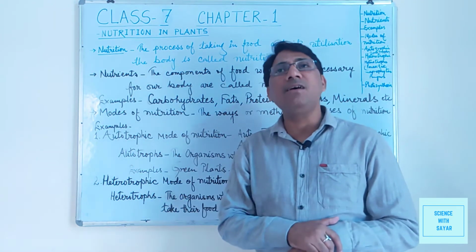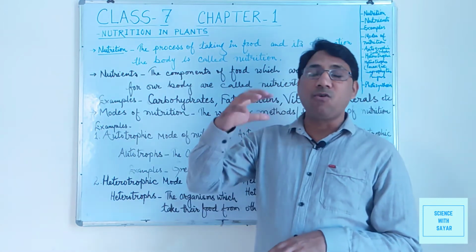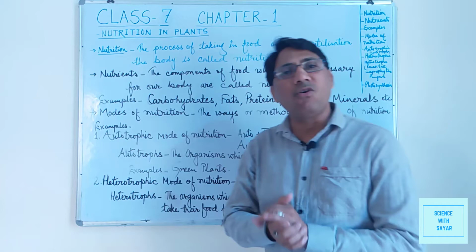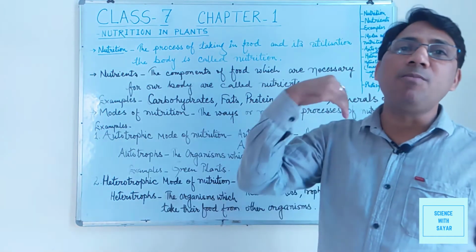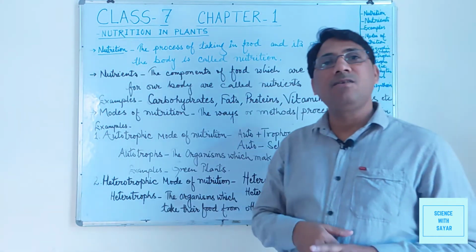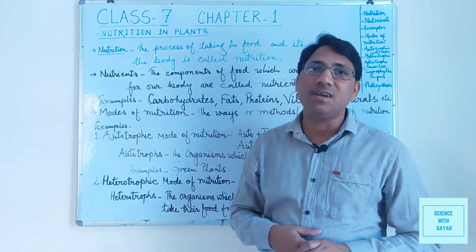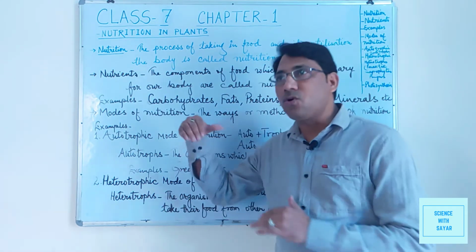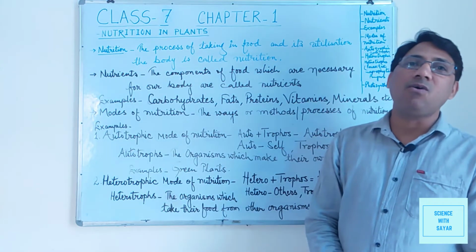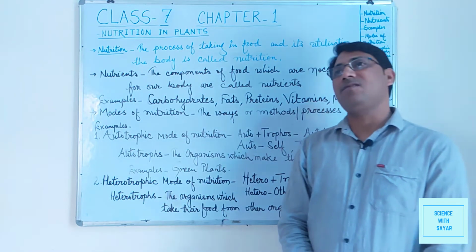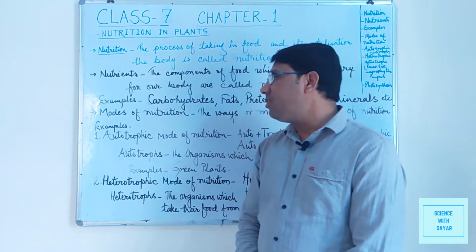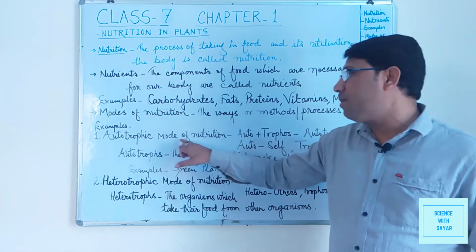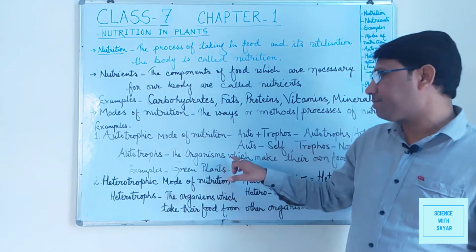They do not depend for food on other animals, other organisms. They can prepare their own food by getting raw materials from the environment, from their surroundings. Those are known as autotrophs, and the mode or method of nutrition in those autotrophs is known as autotrophic mode of nutrition.